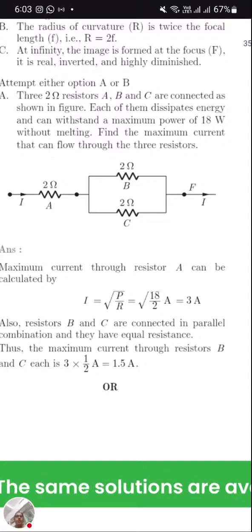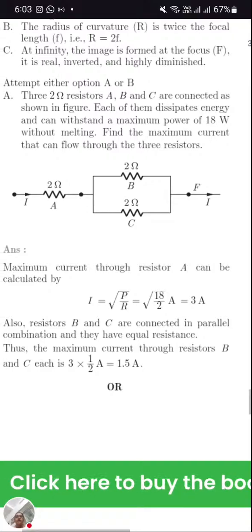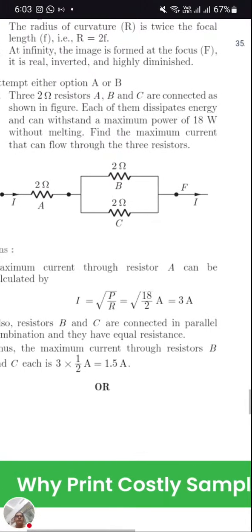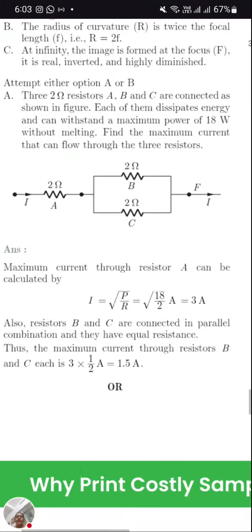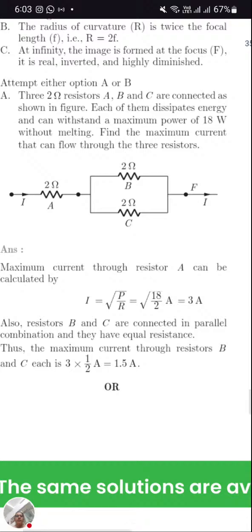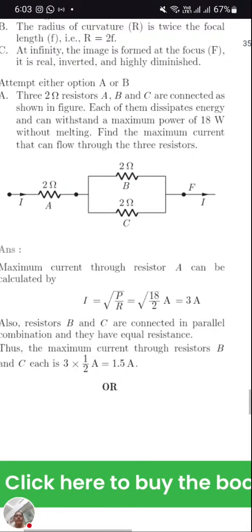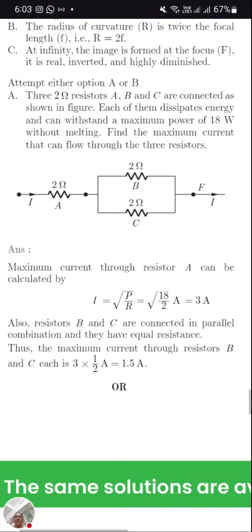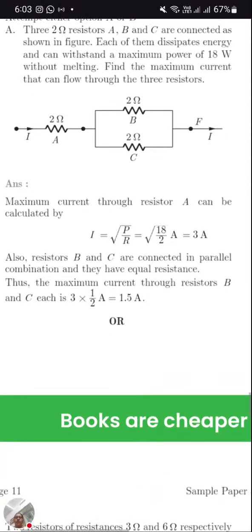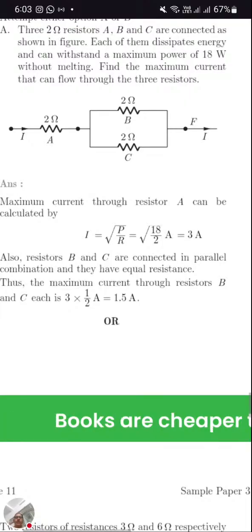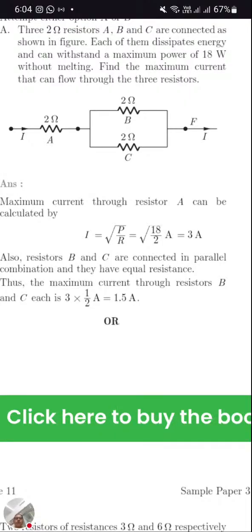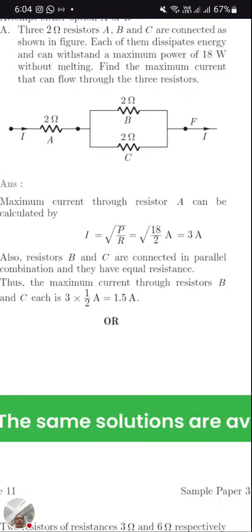Then the next question: each of them dissipates energy and can withstand a maximum power of 18 watt without melting. Find the maximum current that can flow through the 3 resistors. So what is the maximum current? Now the maximum current through the resistor A can be I is equal to root of P upon R.